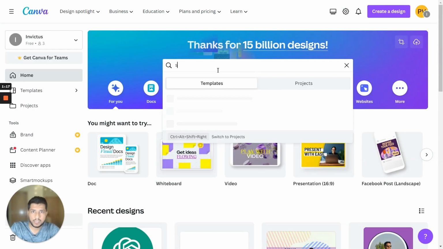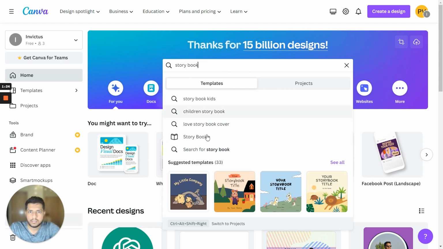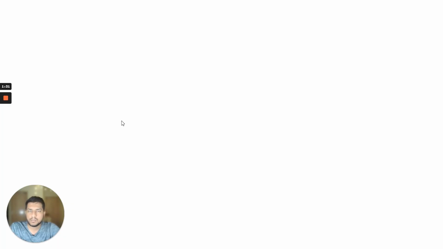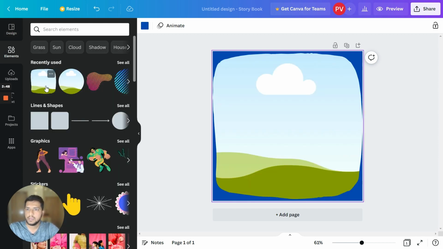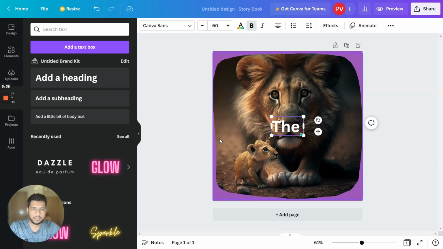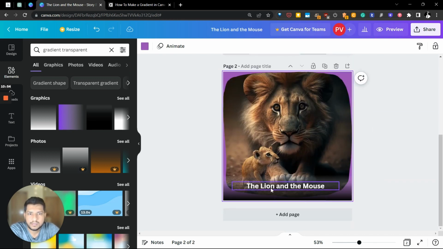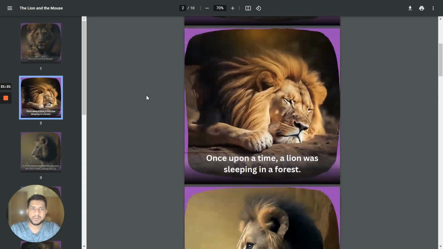So we go to Canva and we search for storybook, and yep, it gives us these storybook templates. We can just use a blank template. Here we'll upload all the images that we generated. So in Canva I am using this image frame where I'll add the image. Let's add some text on top of this. After some editing, I've created the first page of the storybook, and now I'll just duplicate this and I'll add the other image and the text for that second page, and so on. So here we go, we have the final storybook in form of the PDF, and it's looking really great.